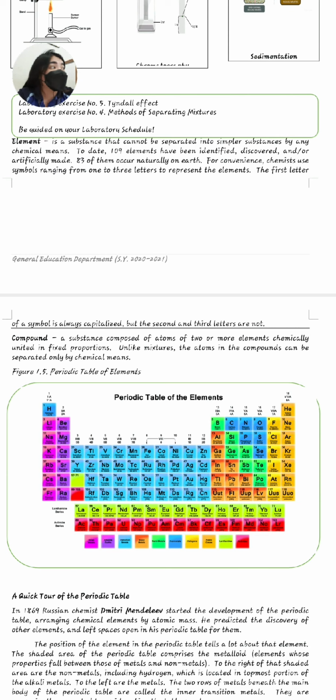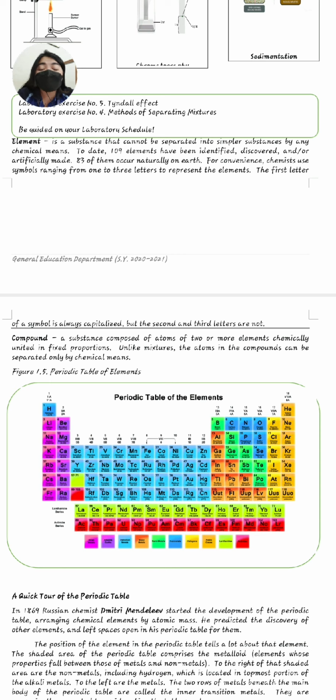Next, we have compound. A compound is a substance composed of atoms of 2 or more elements chemically united in fixed proportion. Unlike mixtures, the atoms in compounds can be separated only by chemical means. Meaning, a compound is a combination of 2 elements.